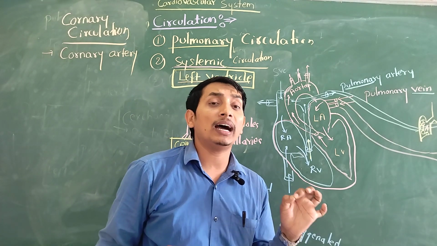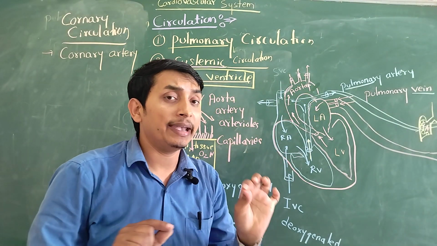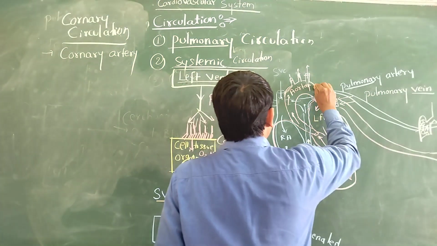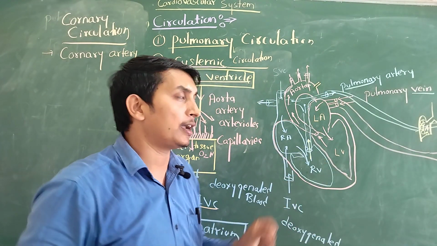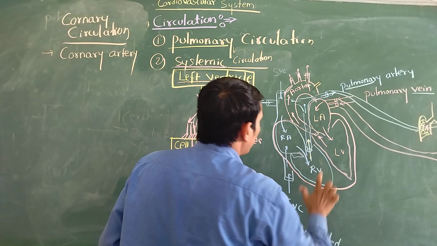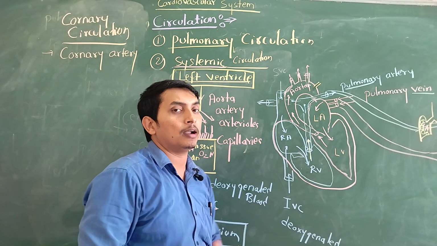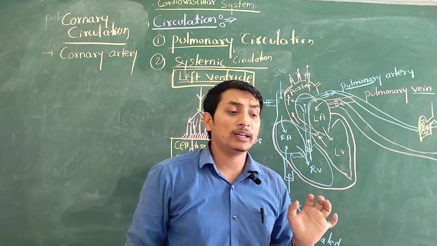With the help of coronary artery, okay, from our aorta, one very small, narrow artery originates, that is called coronary artery. These coronary arteries are mainly divided into right coronary artery and left coronary artery. Right coronary artery supplies oxygenated blood to the right part of our heart muscle. Left coronary artery supplies oxygenated blood to the left part of our heart muscle. So this is called the coronary circulation. Very, very simple.